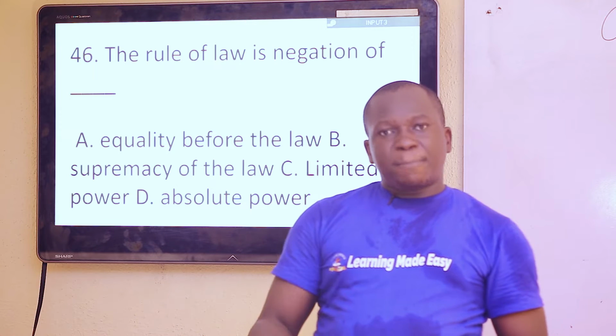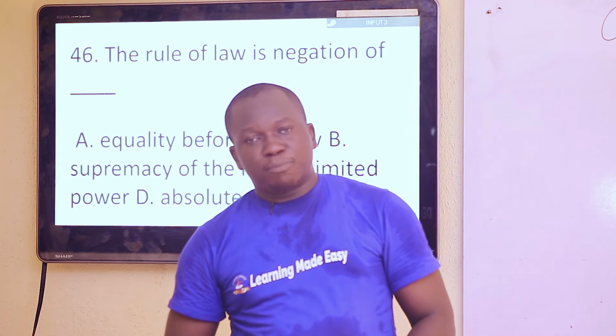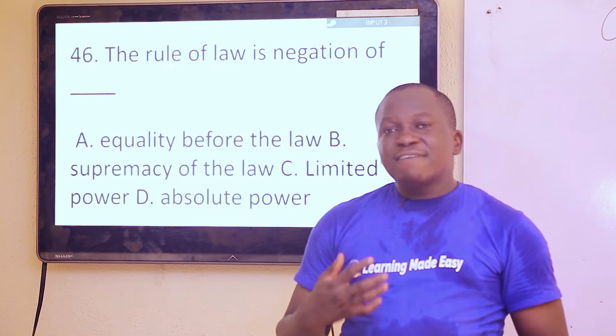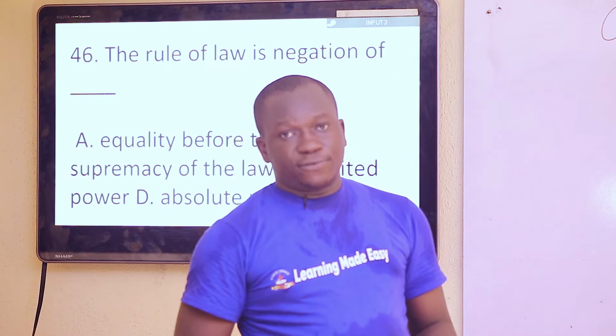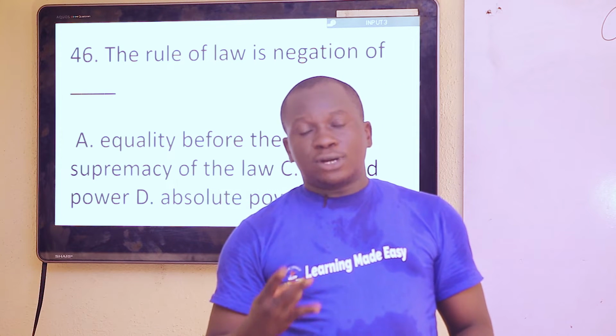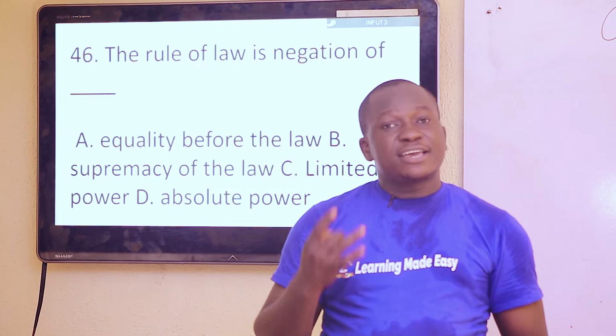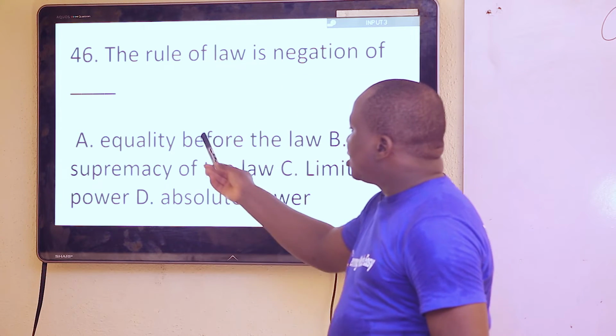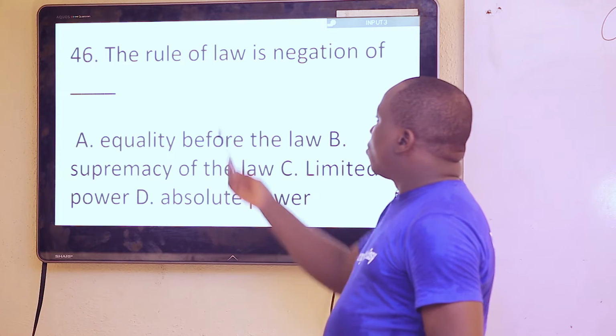Rule of law was propounded by an English philosopher called Professor Albert Van Dicey. And he gave us 3 cardinal principles of the rule of law: supremacy of the law, equality before the law, also called impartiality, and fundamental human rights, also called personal liberty. So equality, supremacy, they go with rule of law.